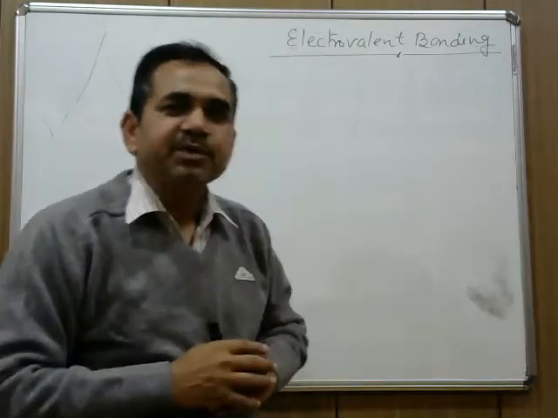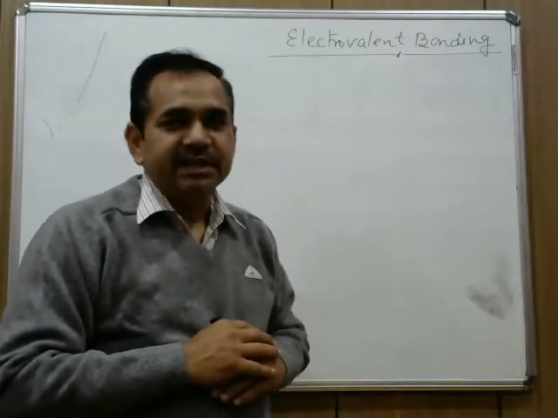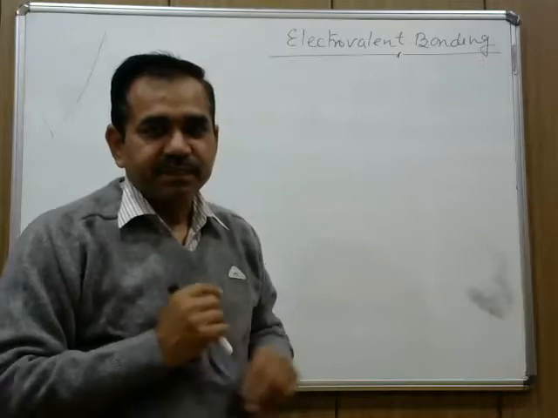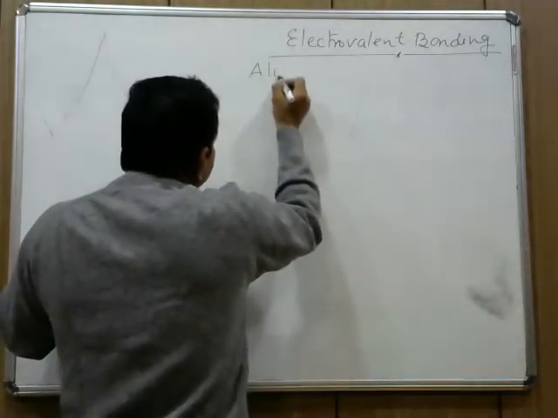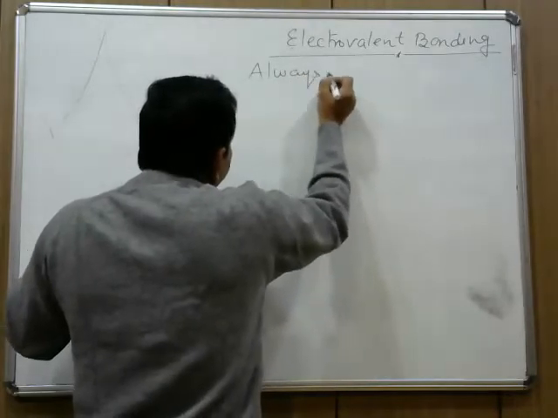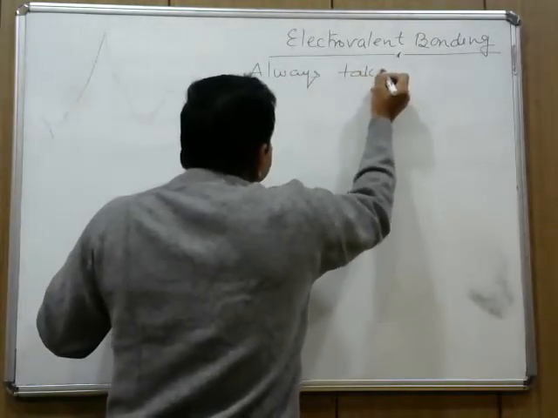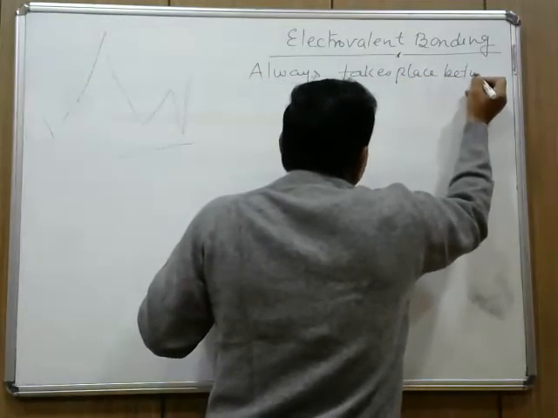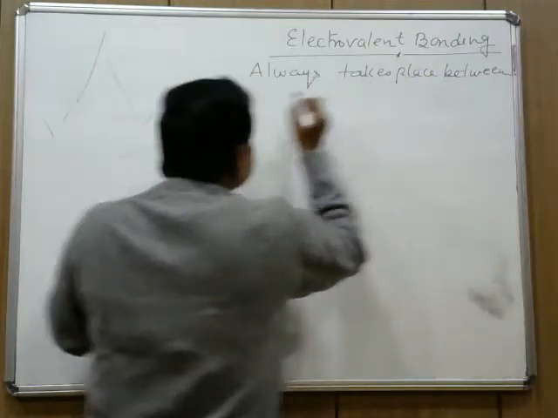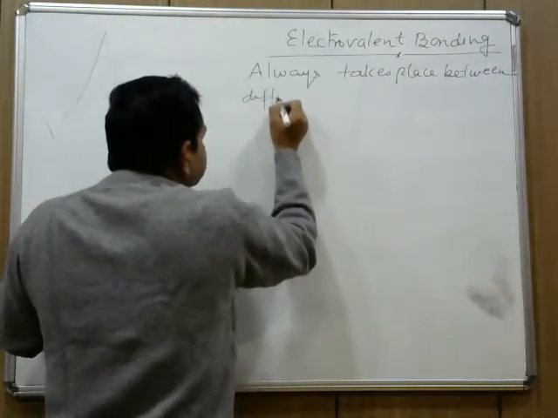Electrovalent bonding is not possible between similar atoms. So it always takes place between different atoms.